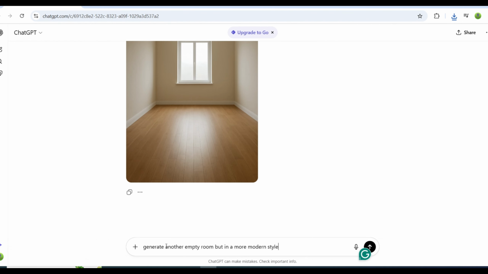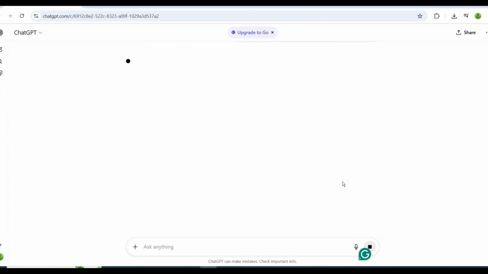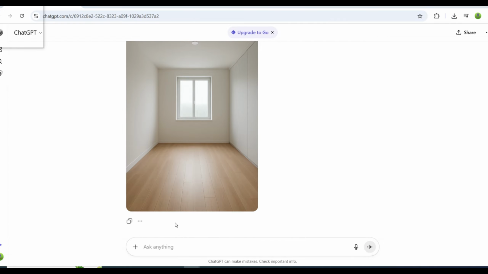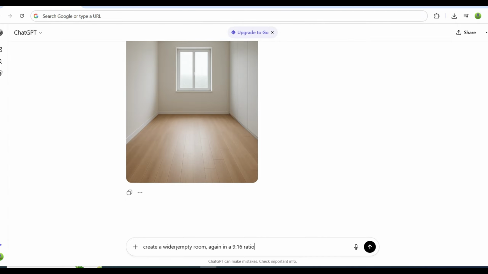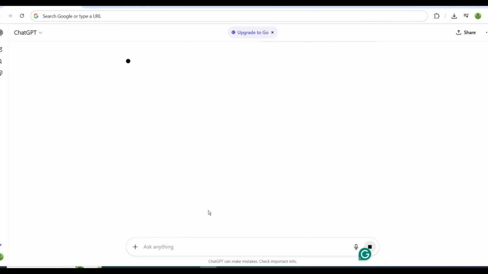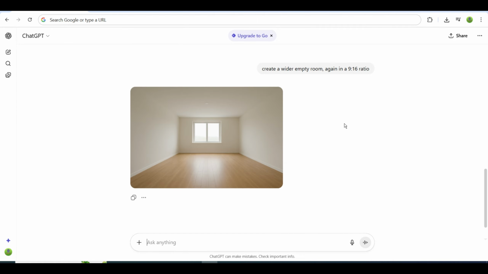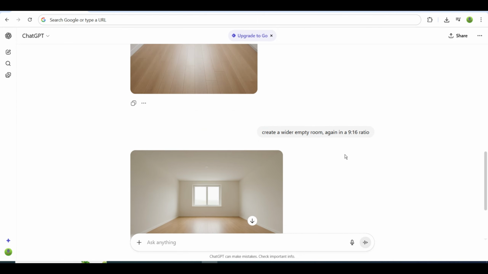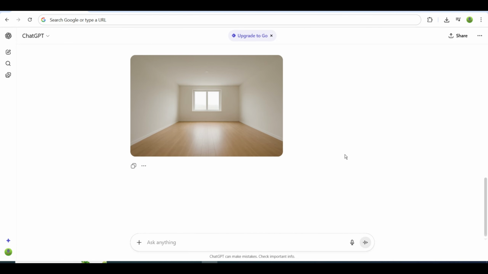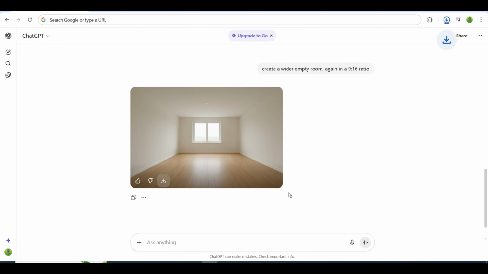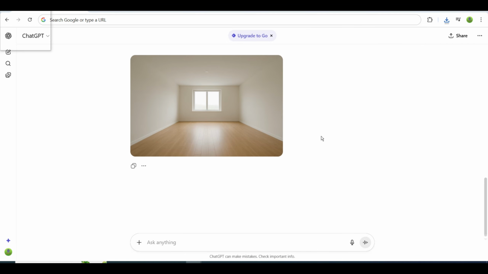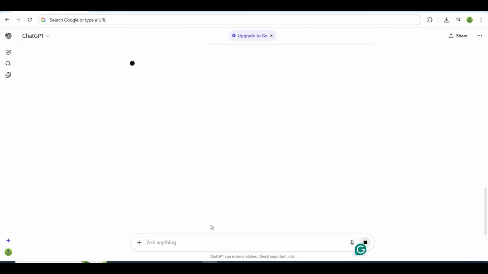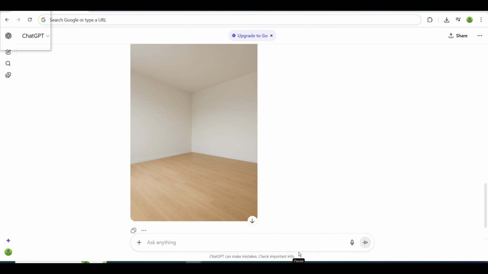Next, ask it to generate another empty room, but in a more modern style. Then, create a wider empty room, again in a 9:6 ratio. You can customize the prompts however you want, different angles, different layouts, and different lighting. It's completely up to your creativity. For example, you can request a single corner view room by saying, generate a wide empty room with a single corner view, 9:6 format. Continue downloading each image.